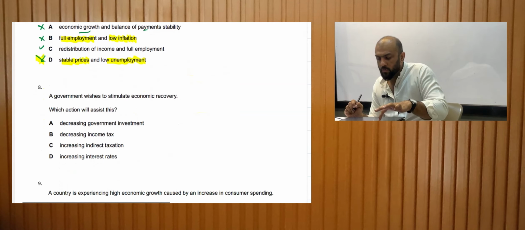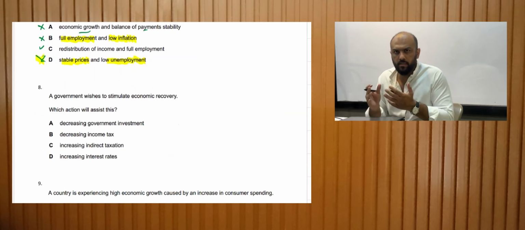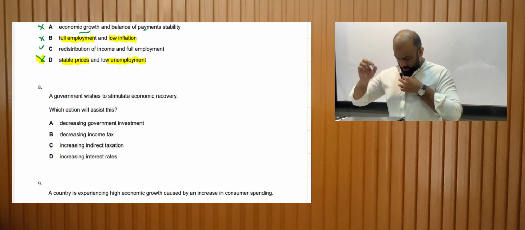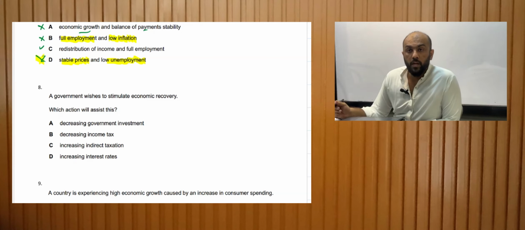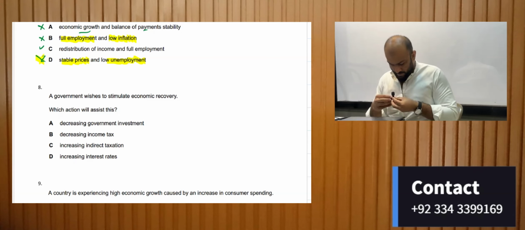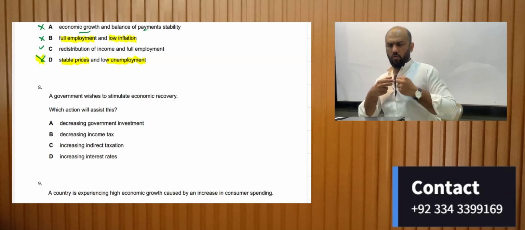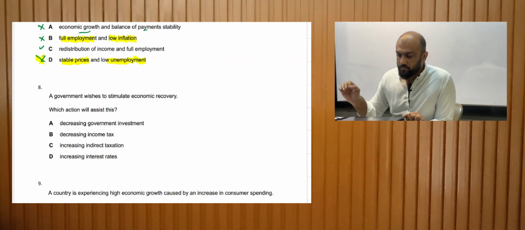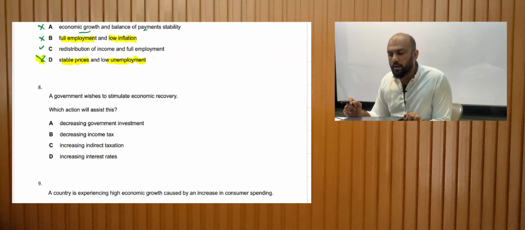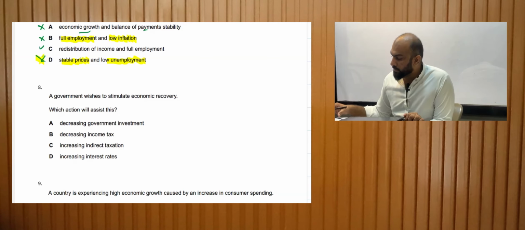Moving on to the next MCQ. A government wishes to stimulate an economic recovery, which means we need to create economic growth. Which actions will assist this? I'll give you a rule of thumb: if you want economic recovery, you will either increase your aggregate demand or you would increase your aggregate supply. All right, let's look at the options.